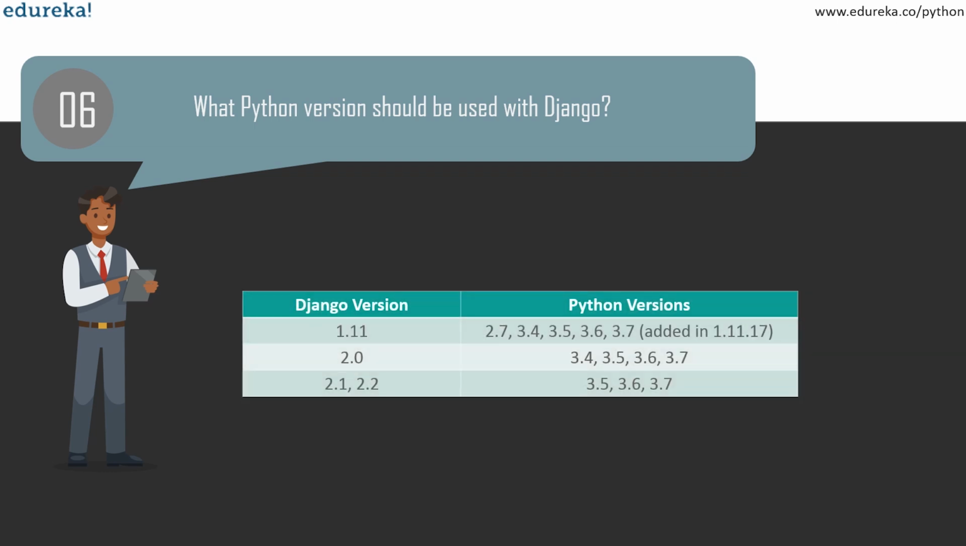Django can be used with any of the Python versions starting from 2.7 till 3.7.